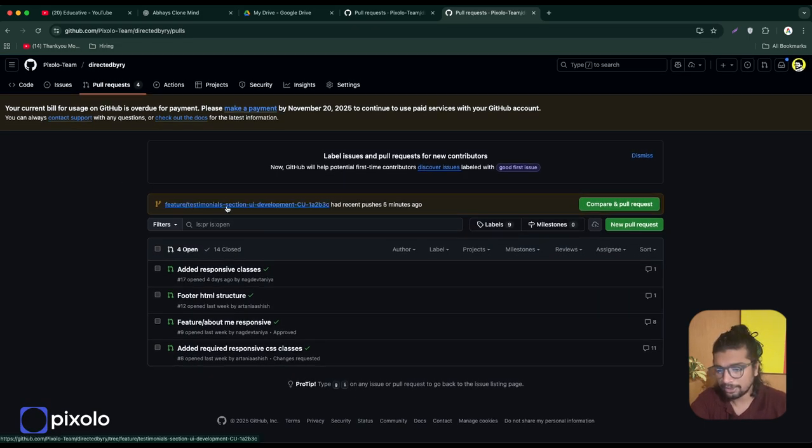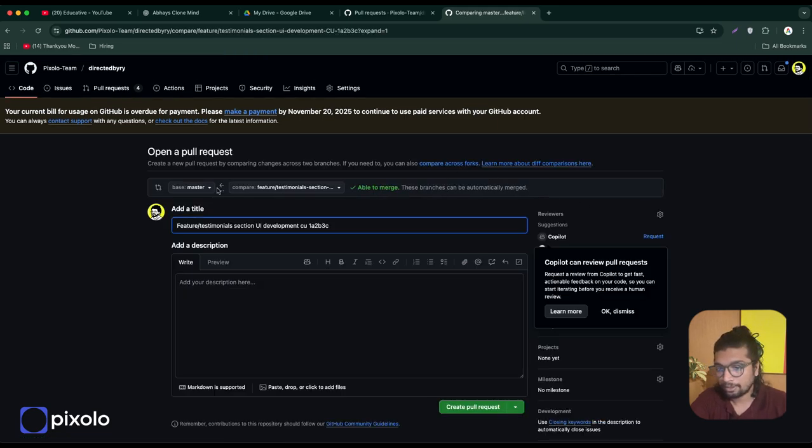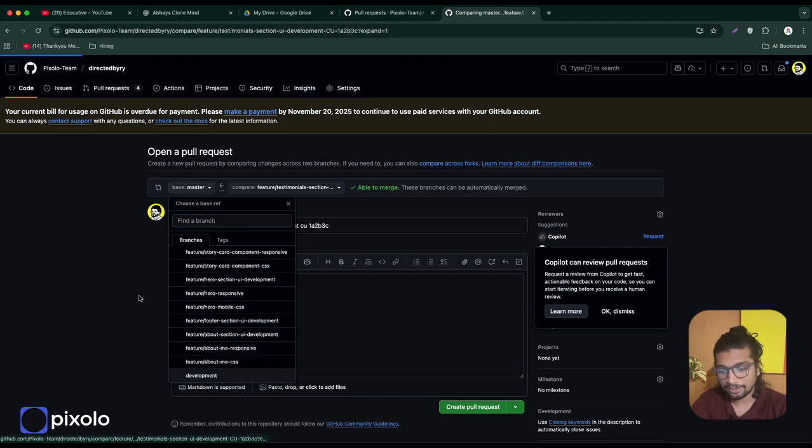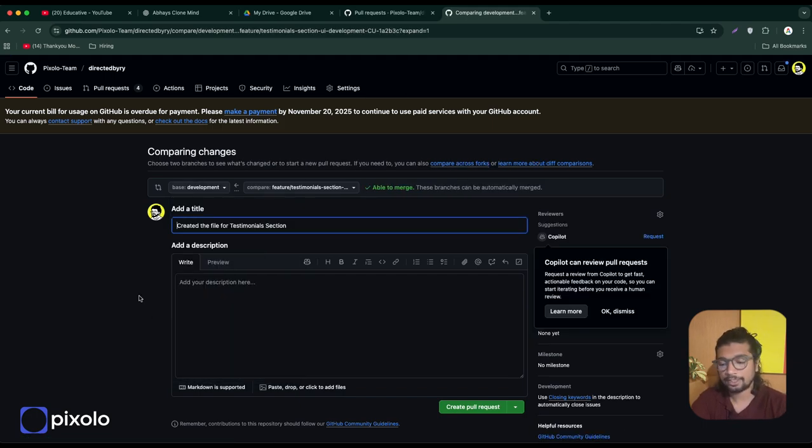So here you can see there's a new branch. Do you want to raise a PR? Yes, I do. Where do you want your branch to get merged to? I want it to get merged to development, like any other PR that we raise.